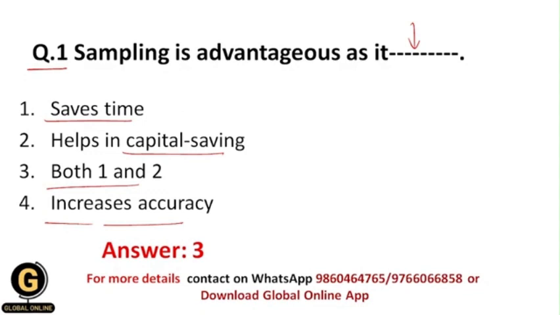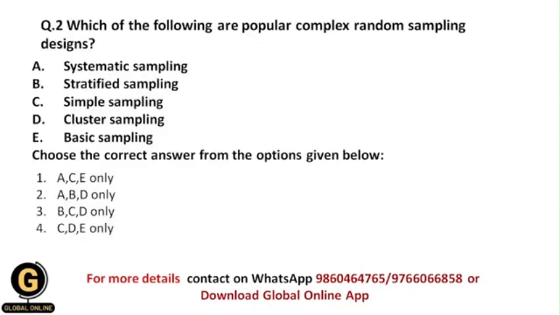That's why your correct answer should be 3. Okay, next is which of the following are popular complex random sampling designs? So which of these are the popular complex random sampling designs.